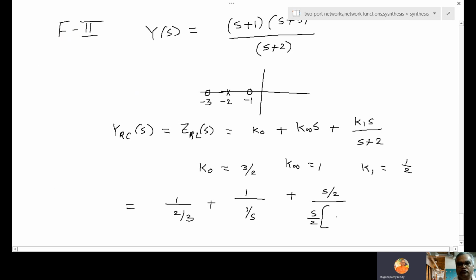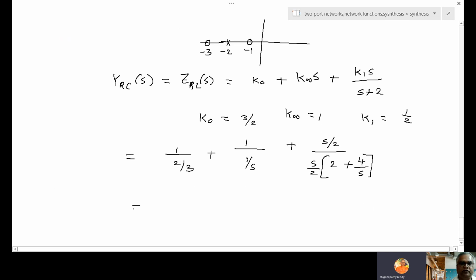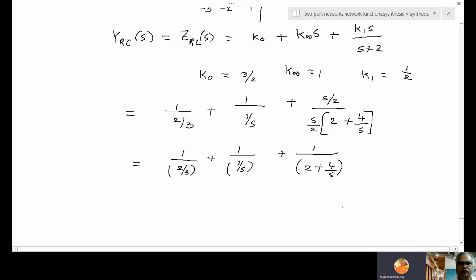So you will get 2, 2 cancel, S. Then 4 by S. So the 2 and S cancel. So you should get the same answer. So therefore 1 by 2 by 3 plus 1 by 1 by S, 1 by 2 plus 4 by S. But the left side is Y, na?